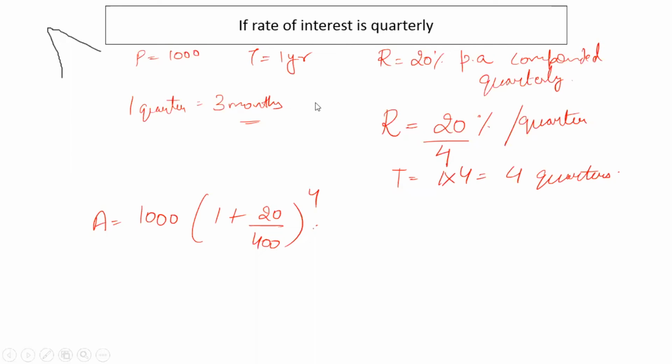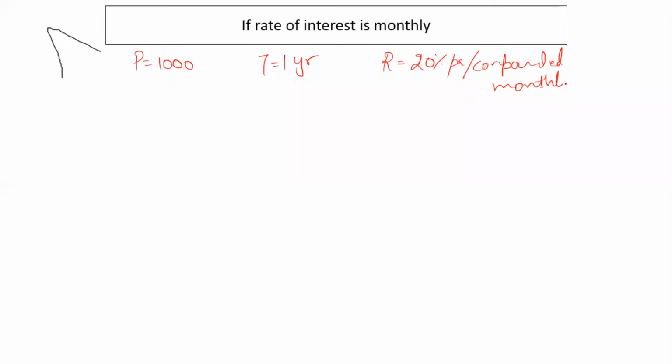Okay. Now if the interest is given monthly, the rate of interest is charged monthly. In that case, similarly, if the principal is 1,000 and the time is, let's say, 1 year, and rate is 20% per annum compounded monthly, right?